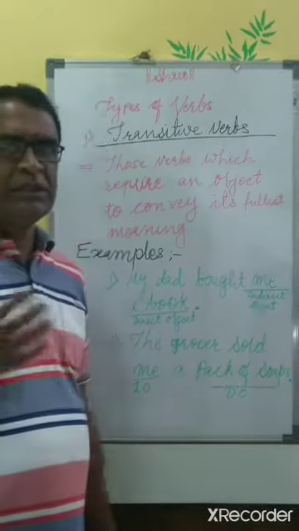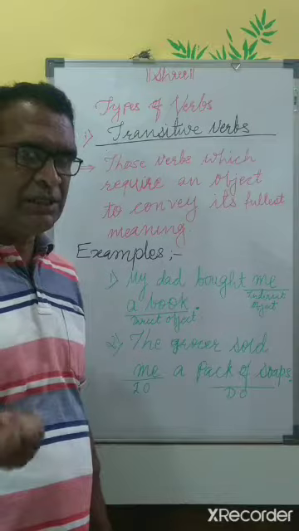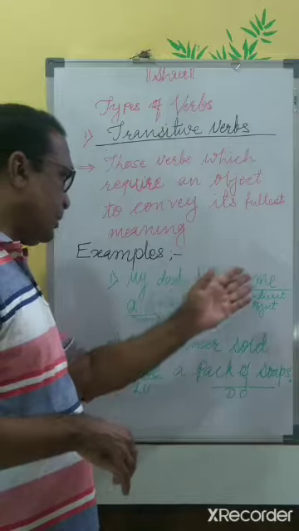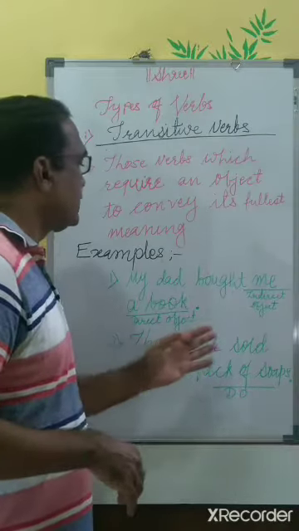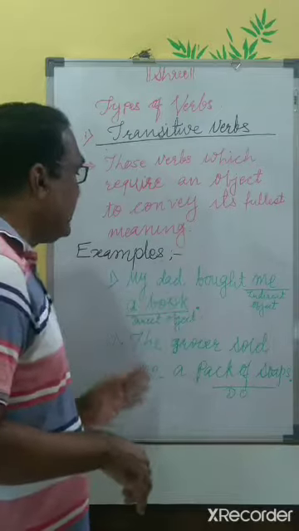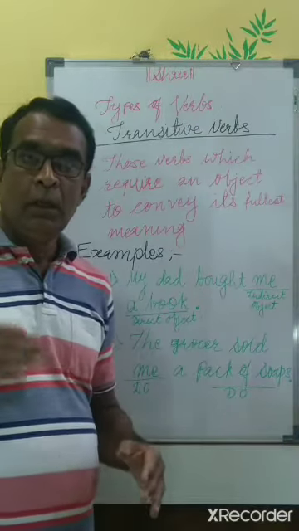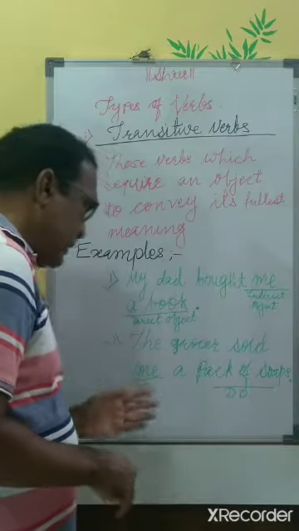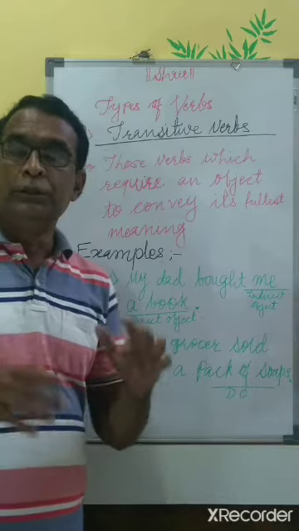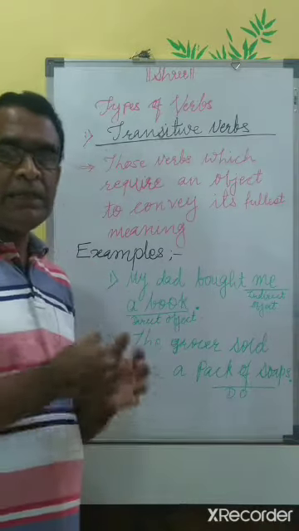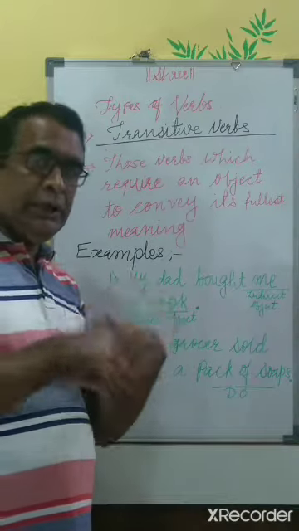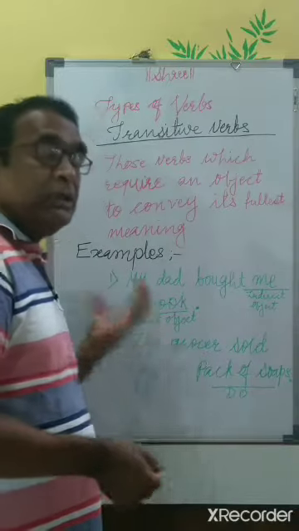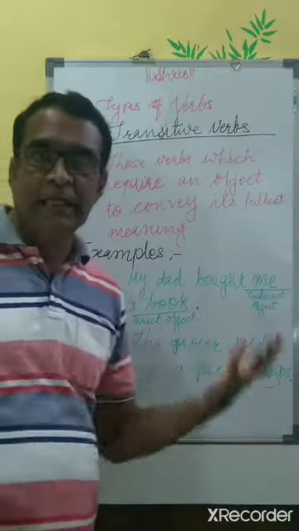The sentence constructions in English are sometimes such that a sentence is like this: my dad bought me a book, or the grocer sold me a pack of soaps. In this, the pronouns like me here and me here are classified as indirect object, and the lifeless objects which come after it are termed as direct object.